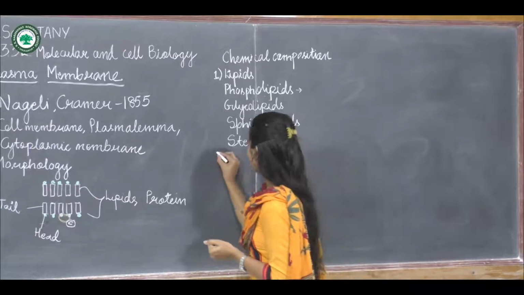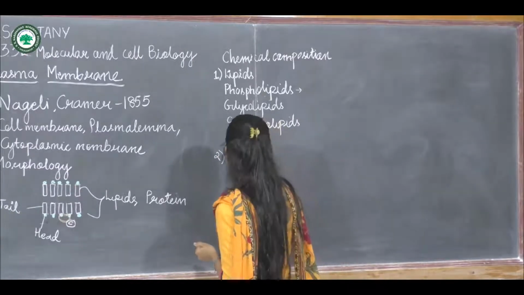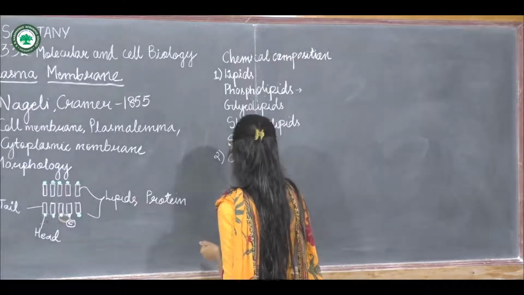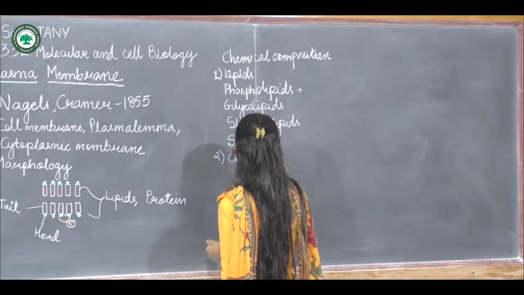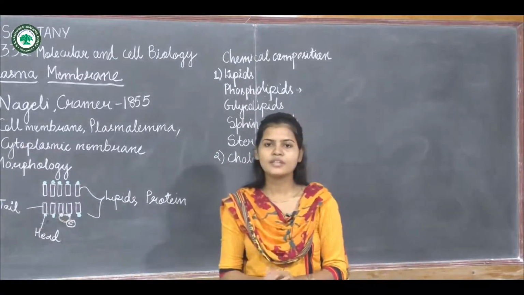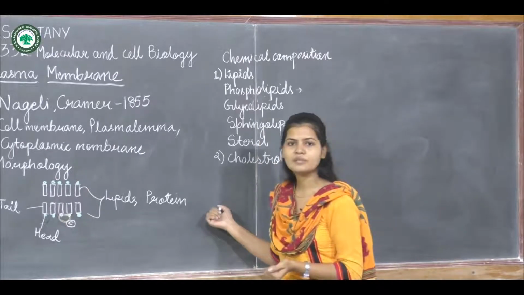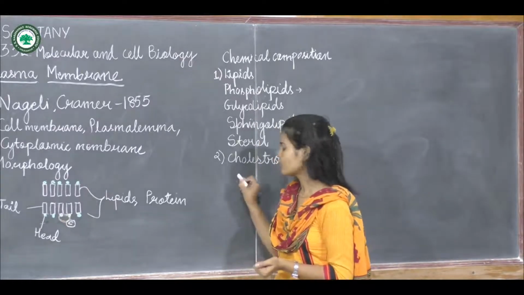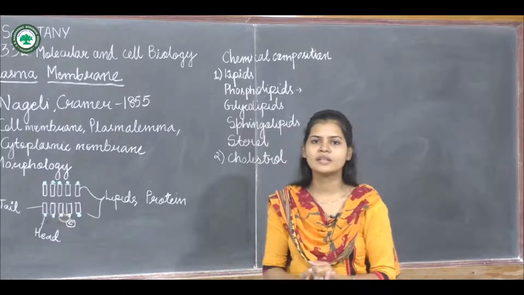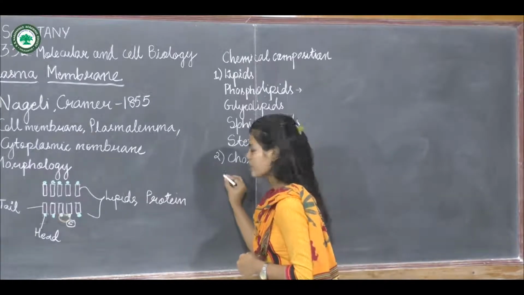Now they also have the presence of cholesterol. This cholesterol is mostly abundant in the plasma membrane. It is also a type of lipid only. So this cholesterol will also be present in the plasma membrane. Next to that, there is also a presence of